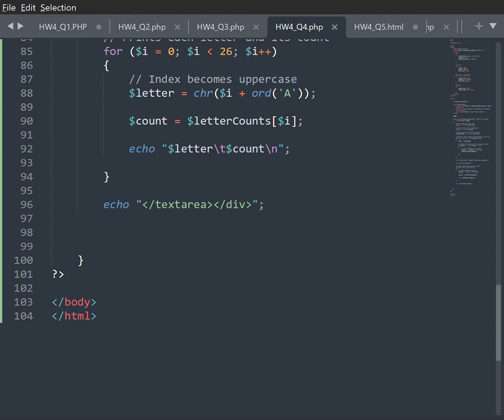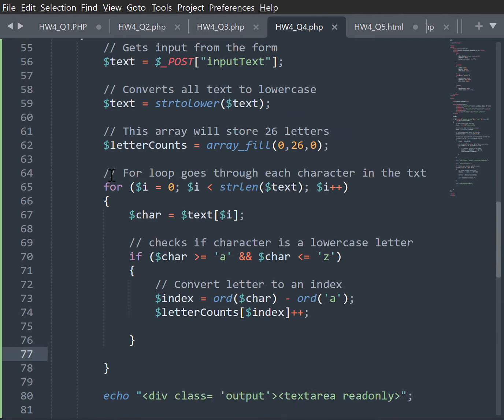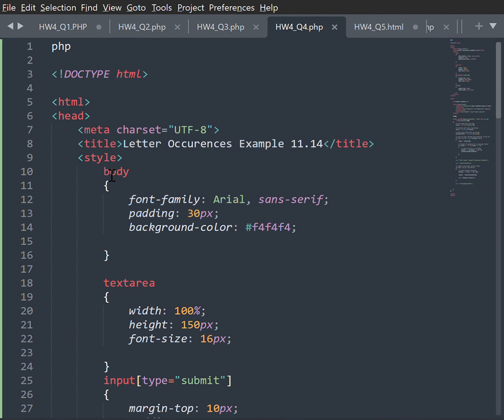For question 4, this was example 11.14. It says write a script based on the program in exercise 11.13 that inputs several lines of text and uses string method indexOf to determine the total number of recurrences of each letter of the alphabet in the text.